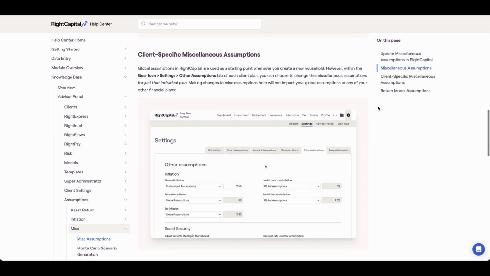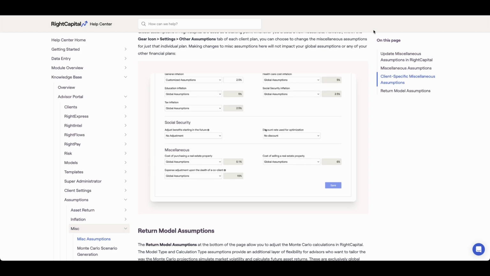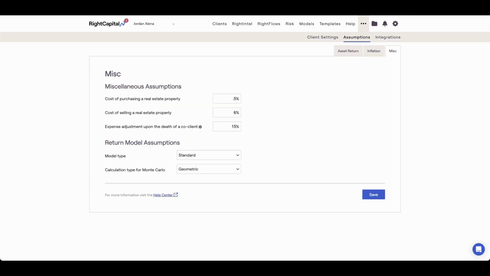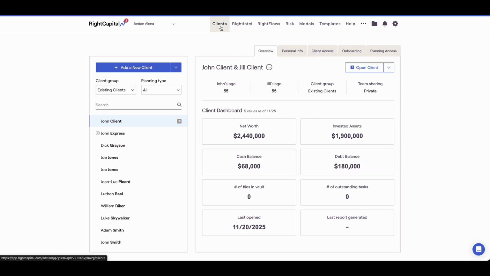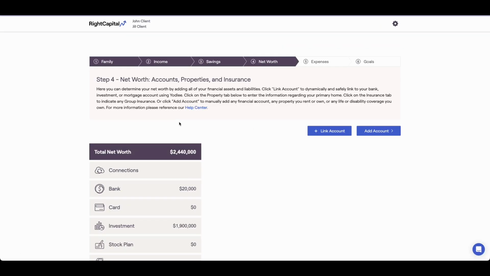As I mentioned, the selections that you make within the Assumptions tab of the Advisor Portal will determine your global assumptions in RightCapital. Global assumptions are always used as a starting point whenever you create a new client household. However, within each plan, you can choose to use either your global assumptions or a set of customized household-specific assumptions. To do this, open a client plan and then navigate to the gear icon, Settings tab.